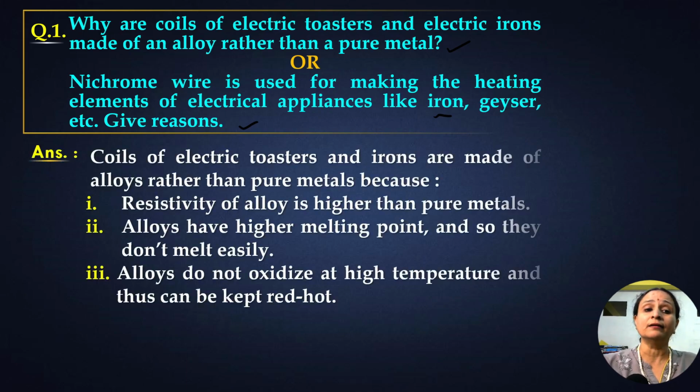The reason is the coils of electrical toasters and irons are made up of alloys rather than pure metal because the resistivity of the alloy is higher than the pure metals. Alloys have a higher melting point, so they do not melt easily. Also, the alloys do not oxidize at higher temperature and can be kept red hot. These are the reasons why we use an alloy rather than a pure metal for making coil resistors.